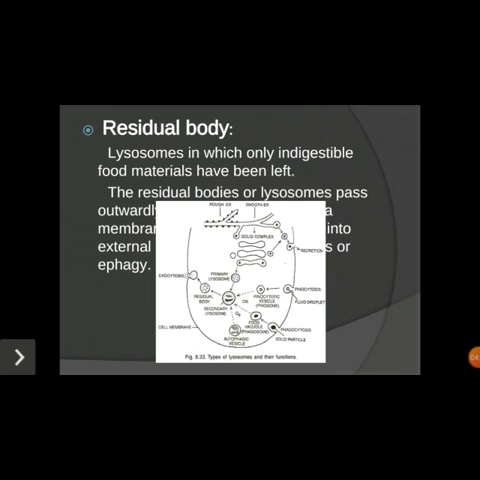Whatever food material is undigested is taken up by the residual body, or it will be termed the residual body.